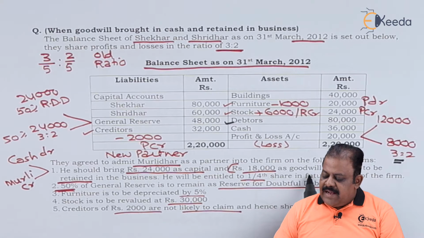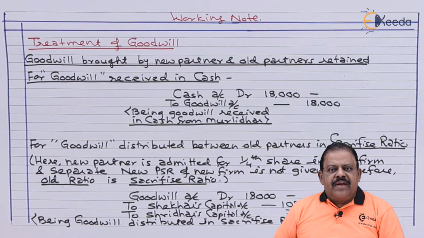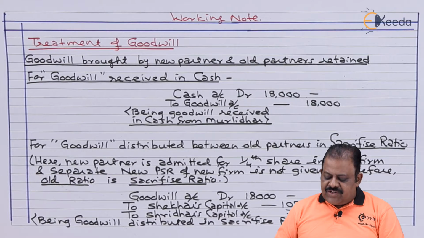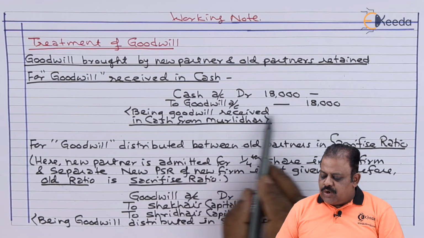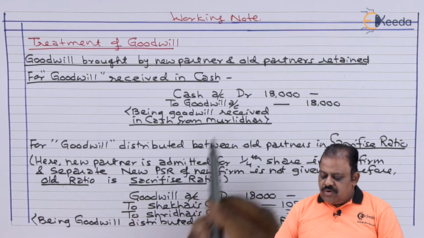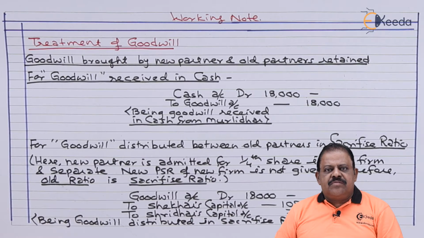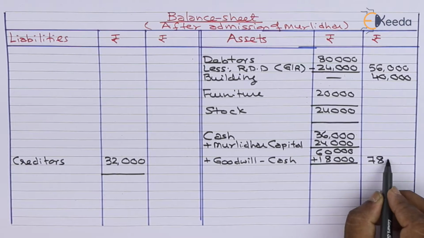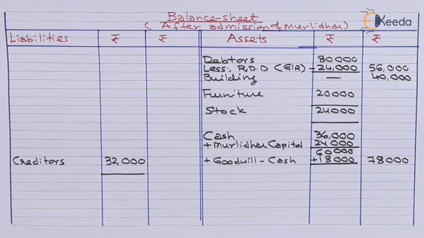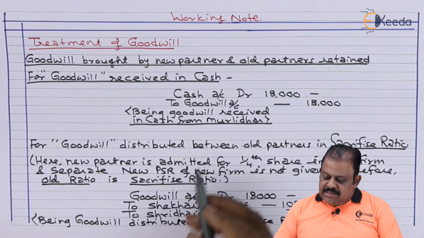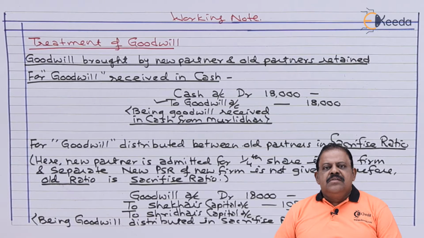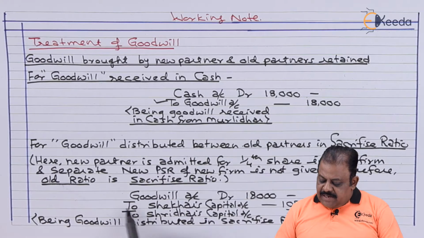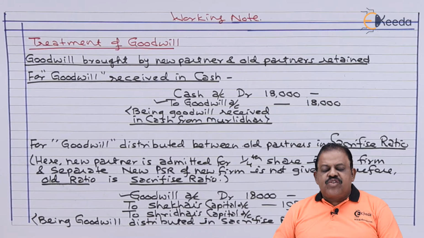Rupees 18,000 as goodwill. We have done the working note for goodwill brought in cash. Entries: cash account debit to goodwill account. So cash will go up by 18,000. 60,000 plus 18,000, now the total cash closing balance is 78,000. Goodwill account is credited over here. The same goodwill account is debited for 18,000, so it gets closed.